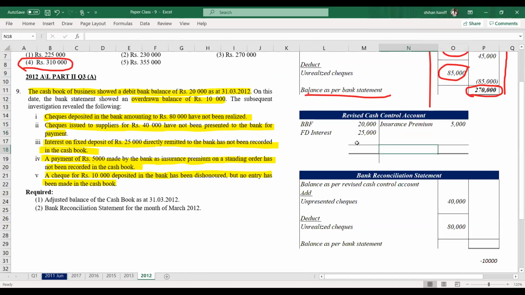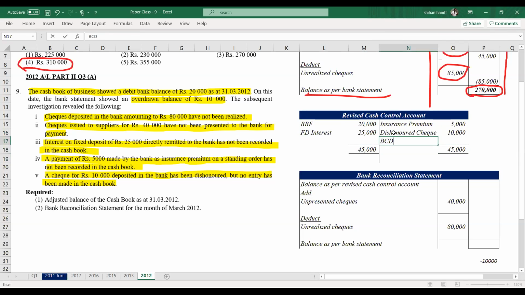When we deposit a check, it's a debit. If it is dishonored, we have to credit. Dishonored check: we have to credit the cash account, 10,000.